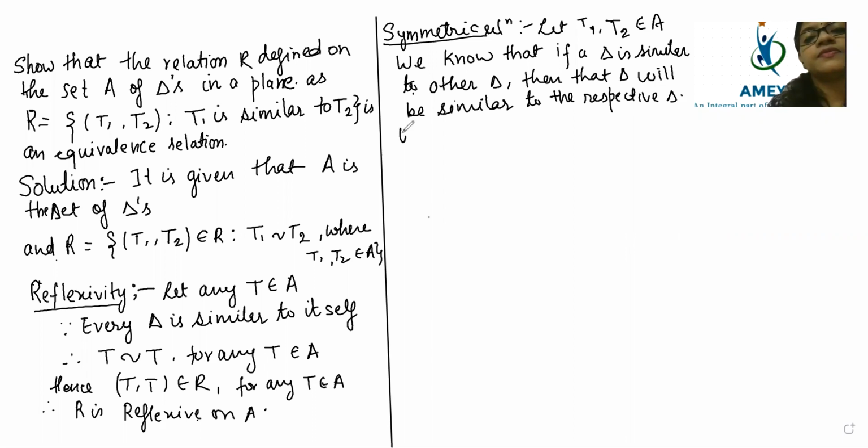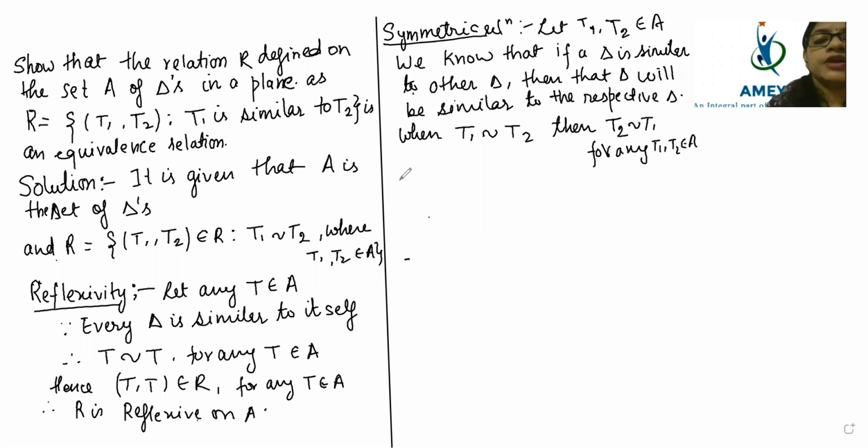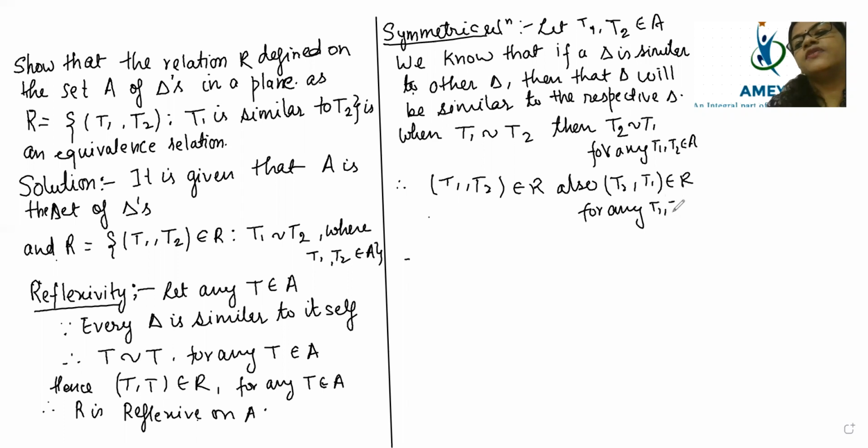So here, when T1 is similar to T2, then T2 will also become similar to T1 for any T1, T2 belongs to A. Therefore, (T1, T2) belongs to R. Also, (T2, T1) belongs to R for any T1, T2 belongs to A. Hence, R is symmetric on A.